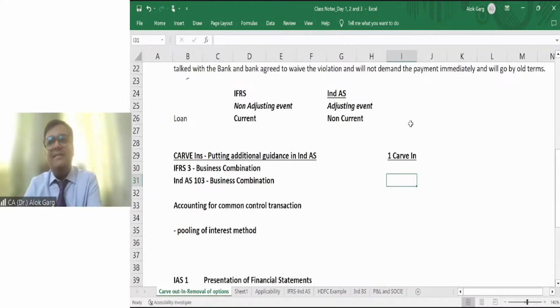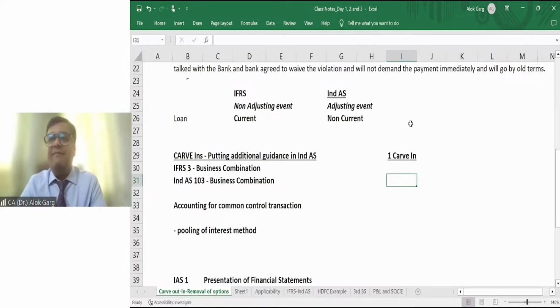Likewise, like AS 14, we have IFRS 3 on business combination globally. In India, we have Ind AS 103 on business combination. Business combination is a very fancy name which includes your amalgamation, merger, acquisition.